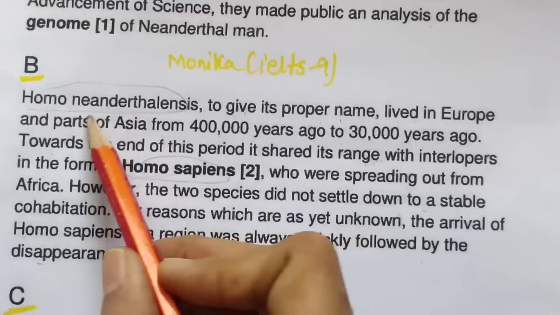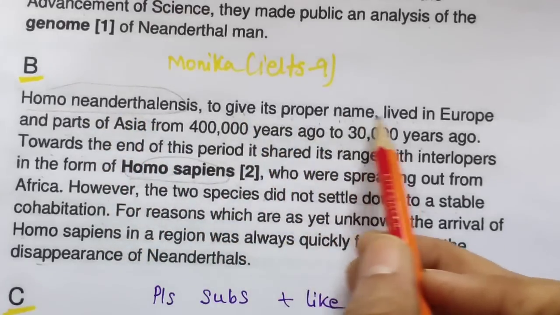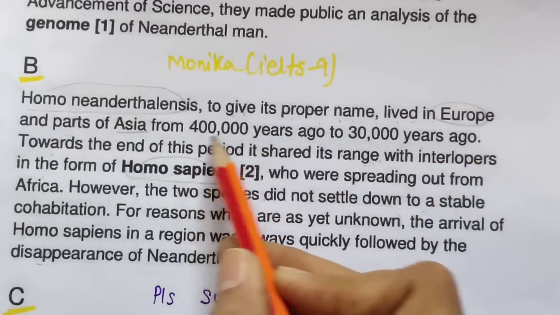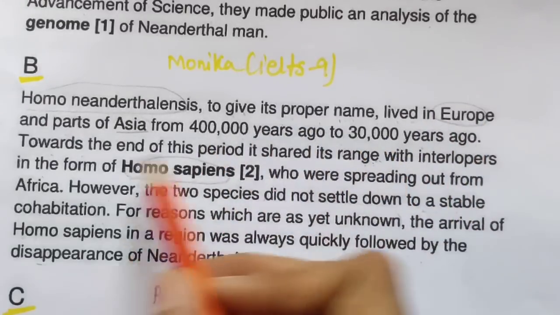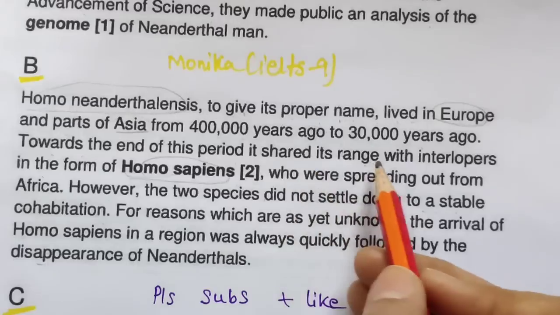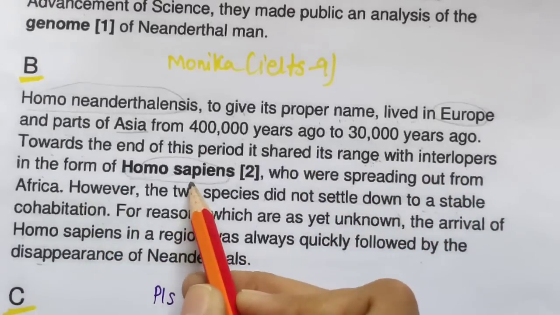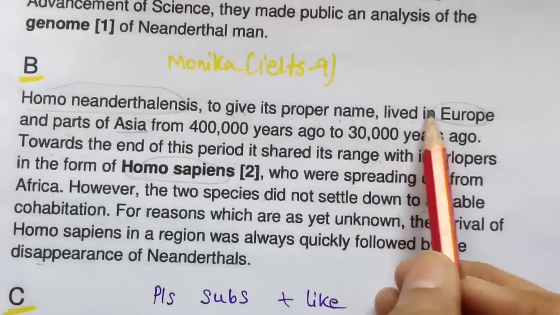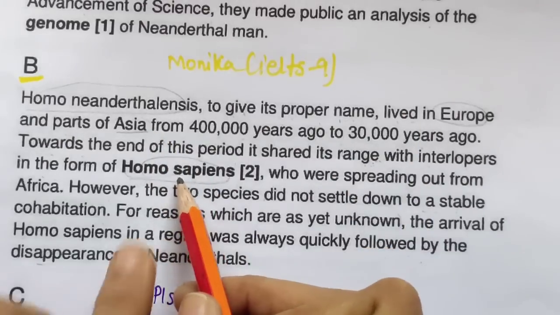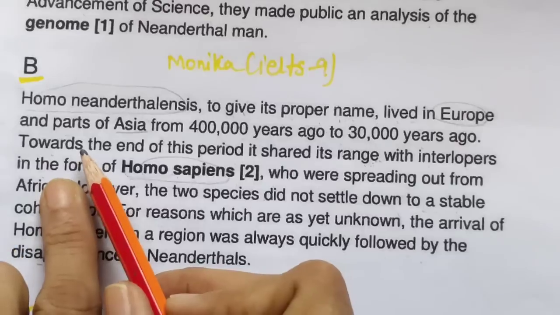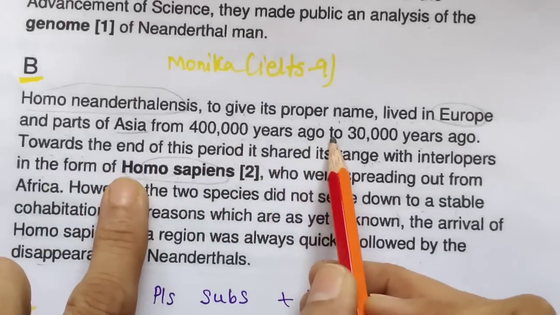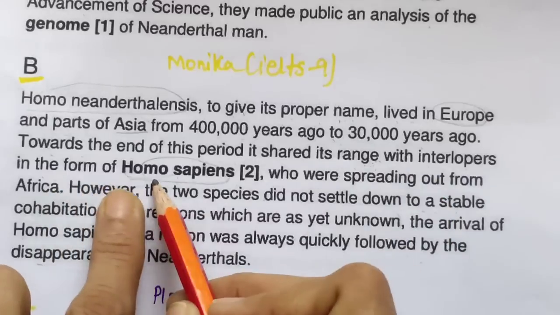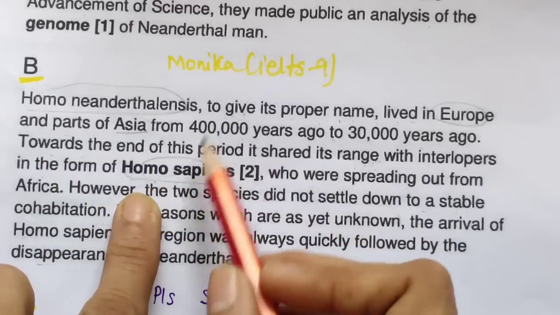Okay, so Homo neanderthalensis, to give it its proper name, lived in Europe and parts of Asia. So we were looking for these keywords. From this years ago, 30,000 years ago, towards the end of this period, it shared its range with interlopers in the form of Homo sapiens. It means yes, these two keywords are there, and they are talking about this also. If you read it thoroughly, towards the end of this period, it shared its range, its land, with these species. Okay, they were jointly doing it.